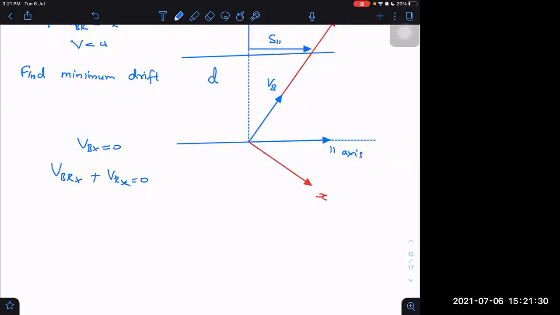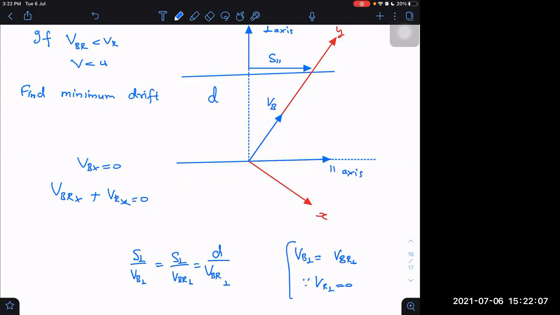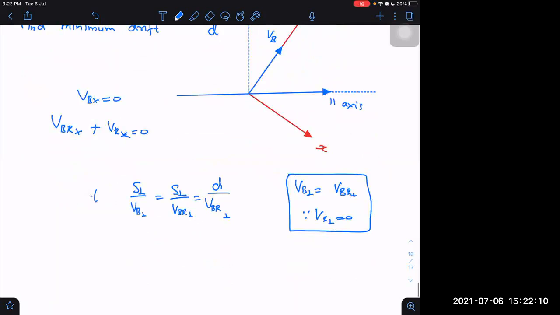What is the time taken to cross? Time taken to cross will be equal to D by velocity along perpendicular, D upon VBR perpendicular. That is time equals S perpendicular upon velocity of B along the perpendicular direction, which is equal to S perpendicular upon velocity of B with respect to river along the perpendicular direction. Remember, velocity of boat along perpendicular is equal to velocity of boat with respect to river along perpendicular. Reason is because VR perpendicular is 0. Okay, this we can keep in mind. It will be helpful many times.